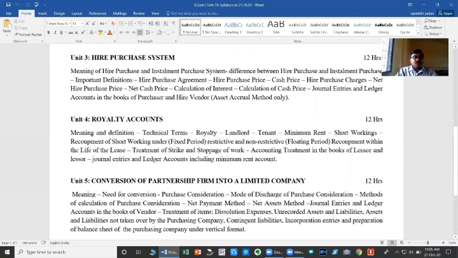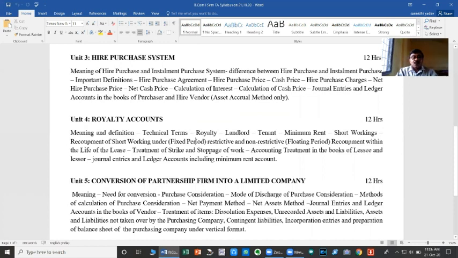So here, in respect of such use of a special right, leasing and use of special rights is studied under the royalty account. Even in royalty accounts, we are going to learn the journal entries in the books of both the owner of the asset and the user of the asset. Preparation of the ledgers in the books of both parties is learned under the topic royalty account. Royalty accounts apply to leasing of special rights by one person to another. A person who is giving the right on lease is called a landlord or owner.